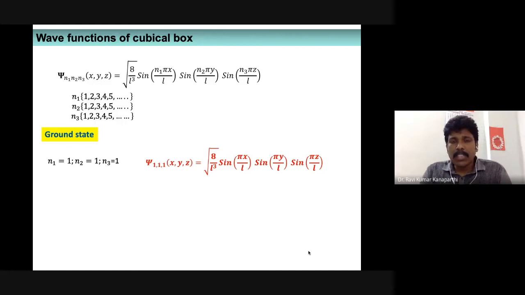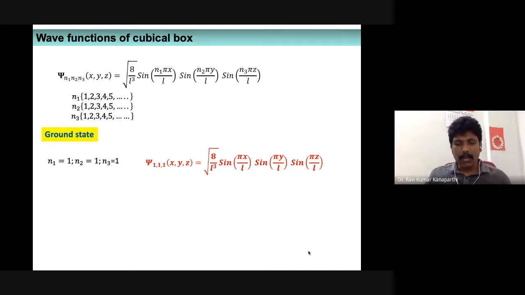Now such a wave function, how do we understand? It looks very complex, right? In the case of a particle confined to a one-dimensional box, the wave function is straightforward, wherein we have only the x term, that is sine pi x by L. That is the only term we have, so we don't have much problem in understanding. We know how the sine function behaves, and for different values of x from 0 to L, we can understand how the wave function changes. The ground state is going to be something like this.